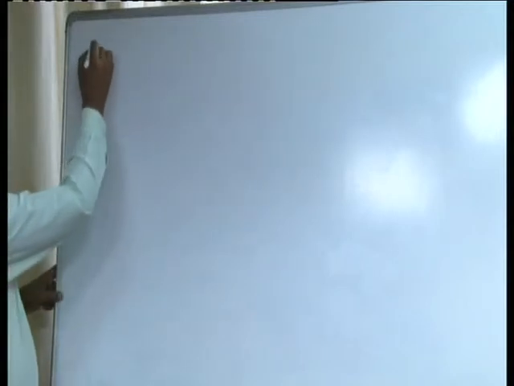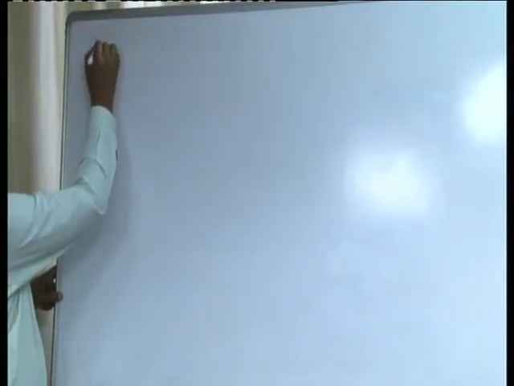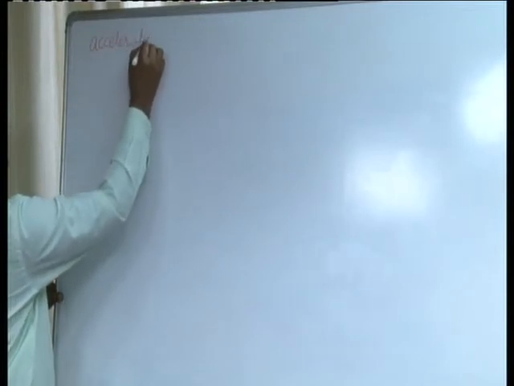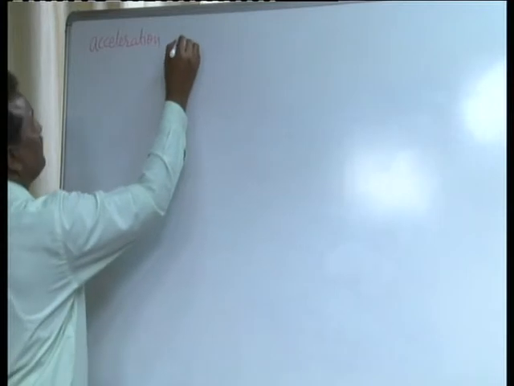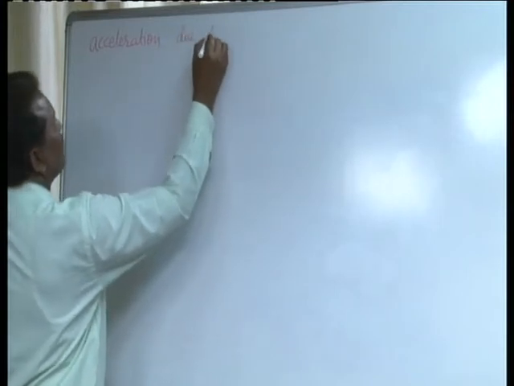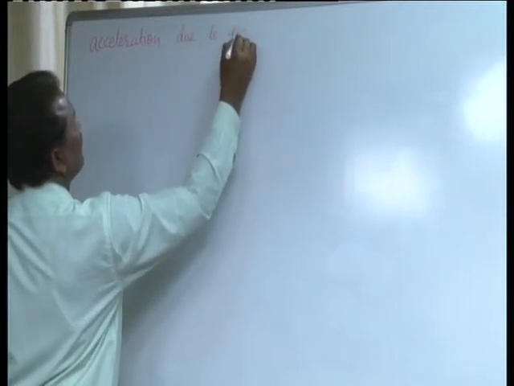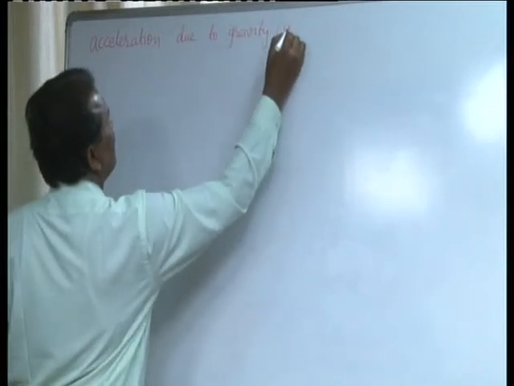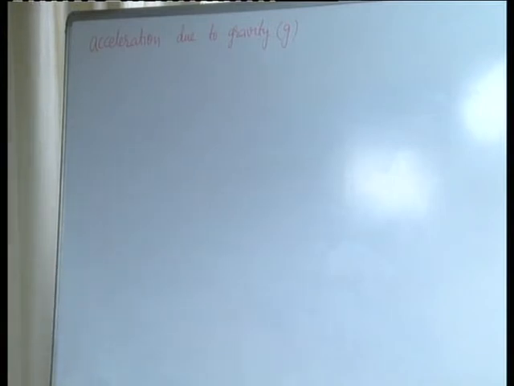It should be connected by applying a small definition, that is acceleration due to gravity. Usually it is represented by the abbreviation small g.